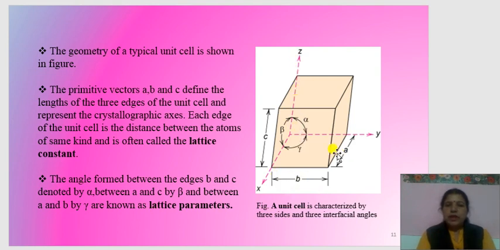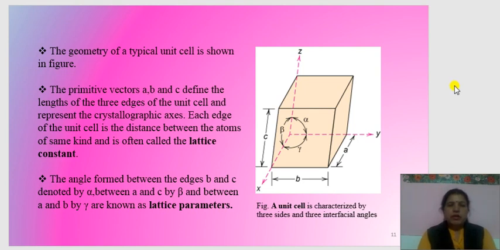The angle between B and A, that is the angle between the y and x axes, is represented by gamma. The angle between y and z, that is between B and C, is represented by alpha, and the angle between the x and z axes, that is between A and C, is represented by beta. These are called lattice constants. The angles formed between the edges B and C denoted by alpha, between A and C denoted by beta, and between A and B denoted by gamma, are known as the lattice parameters.